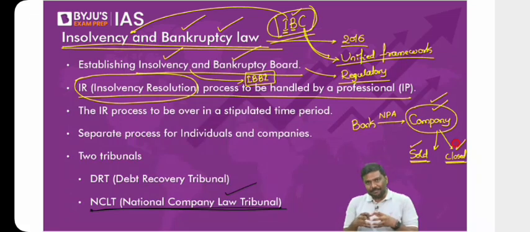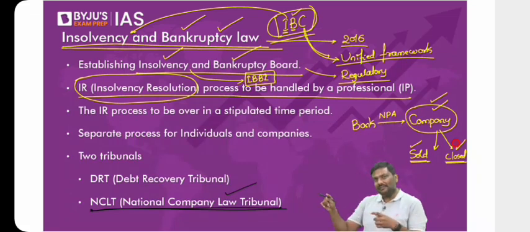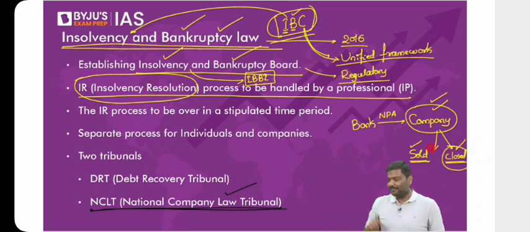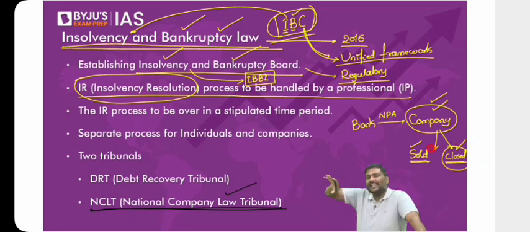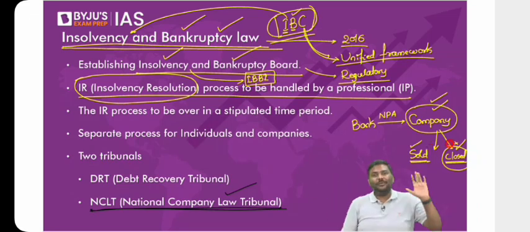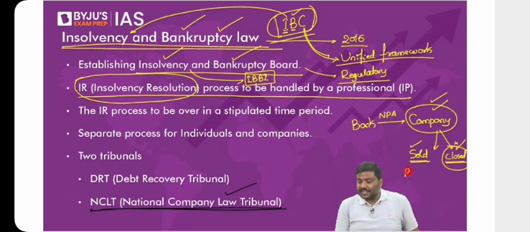If you close the company, will you not remove employees from the company? Will it not add to unemployment? You will sell off the machineries. You will sell the land to somebody else. Now what if they are supplying raw materials to another company? What if this company is important and is selling raw material to somebody else? Don't you think the other company will also suffer because you are closing the company here? I hope you understand. That's the reason the objective under IBC is preservation of the capital. Preservation means what? Protect. Preservation of the capital, not destruction of the capital.